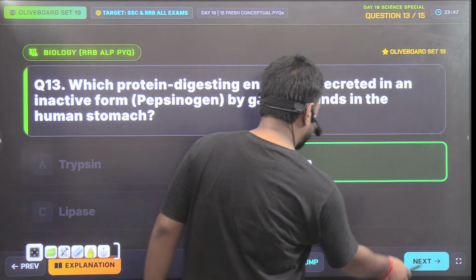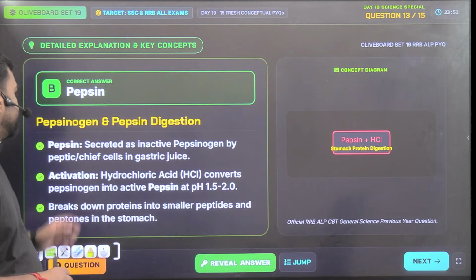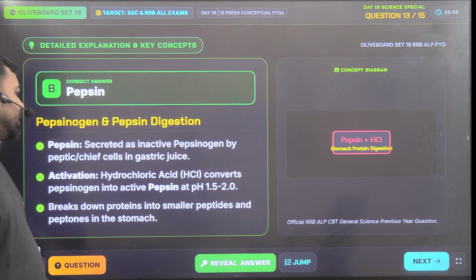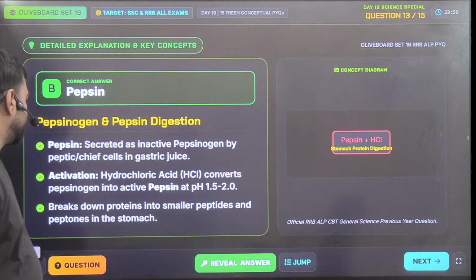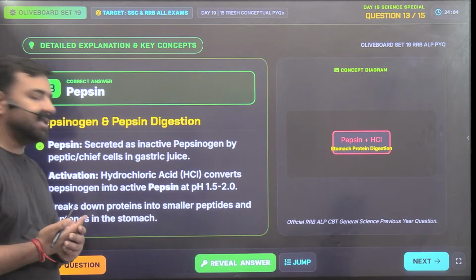So pepsin is the answer. Pepsin is secreted as inactive pepsinogen by peptic or chief cells in gastric juice. Hydrochloric acid converts pepsinogen into active pepsin at pH 1.5 to 2. It breaks down protein into smaller peptides and peptones in the stomach.